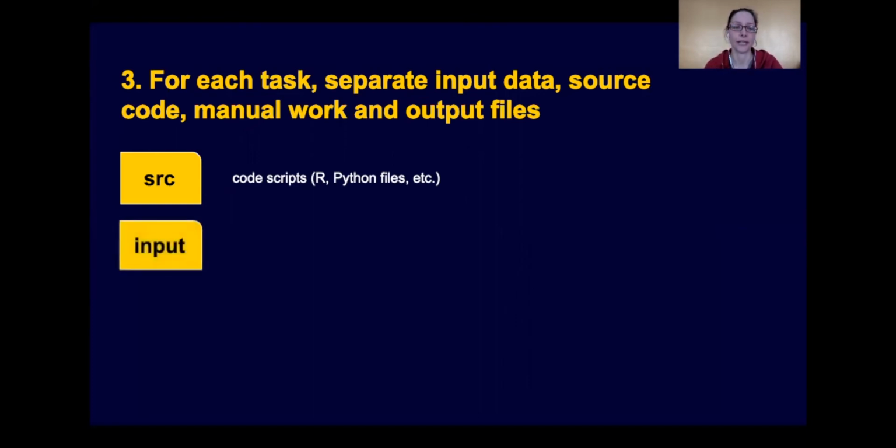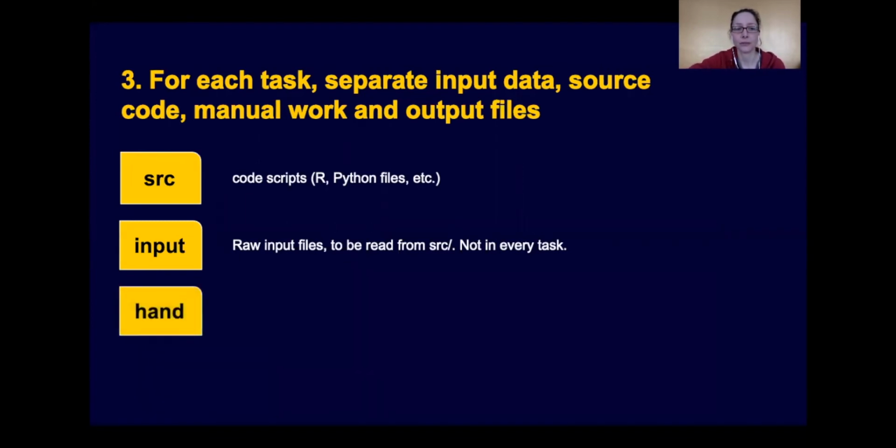Then we're also going to create a directory that's called input, and that is where we can put all the data that are going to be processed. So these files are going to be read from the source directory, and they're going to be in that input directory, such as CSV files or TXT files or JSON files, whatever types of data files you're working with. And so there might not be an input directory in every task, and I'm going to show you in a moment why that may be. But in general, that's where you would want to put raw input data that you're reading from.